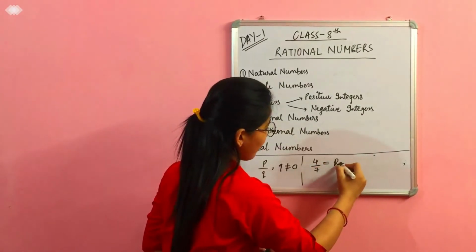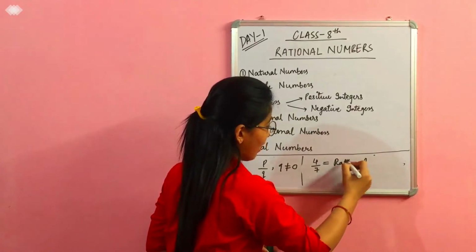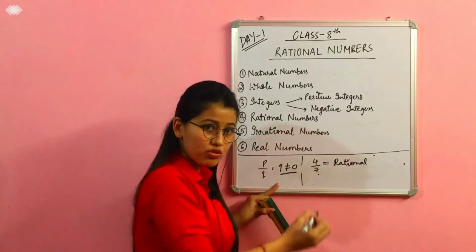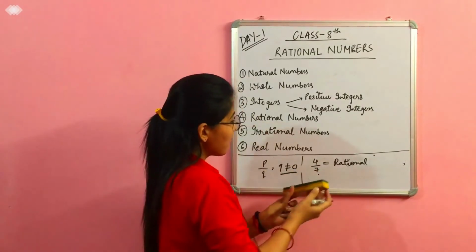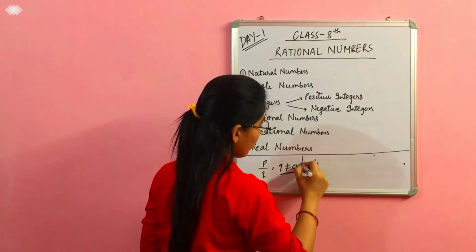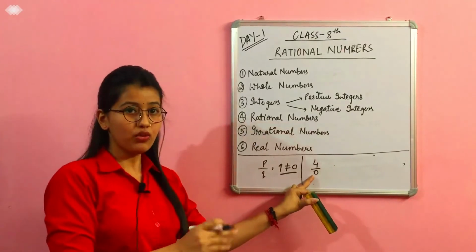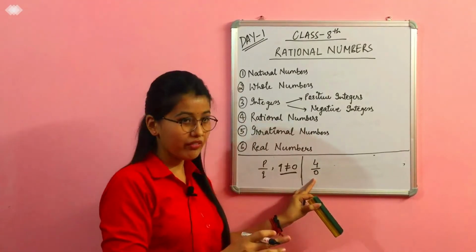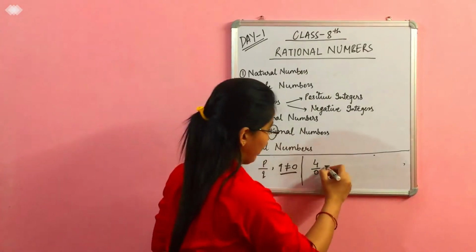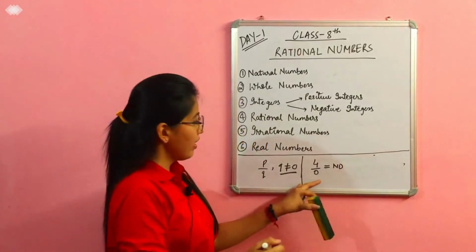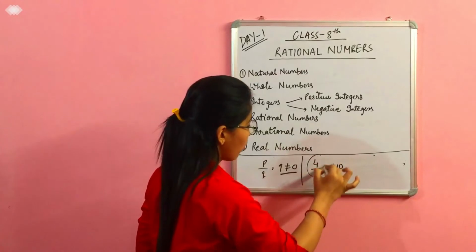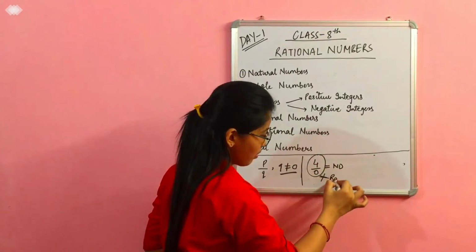So this is a rational number, and our condition is also satisfied, that is, Q, the denominator, is not equal to 0. If I write 4 upon 0, first of all this value is not defined. We cannot divide any number by 0. As well as our condition is not satisfied, so this is not a rational number.